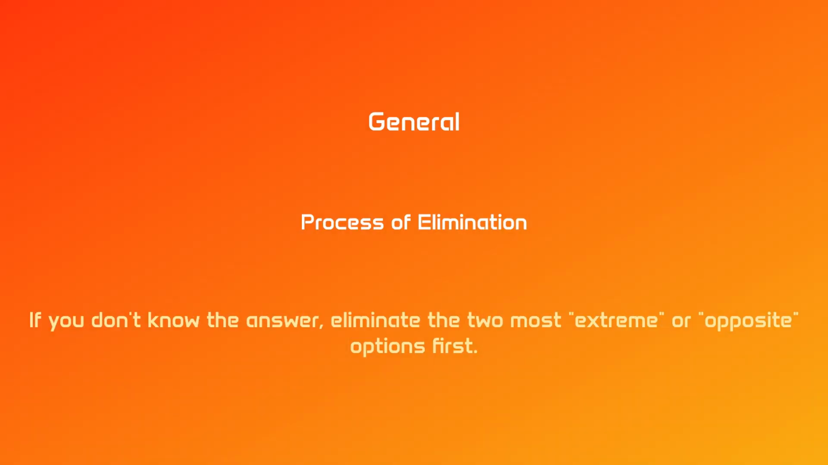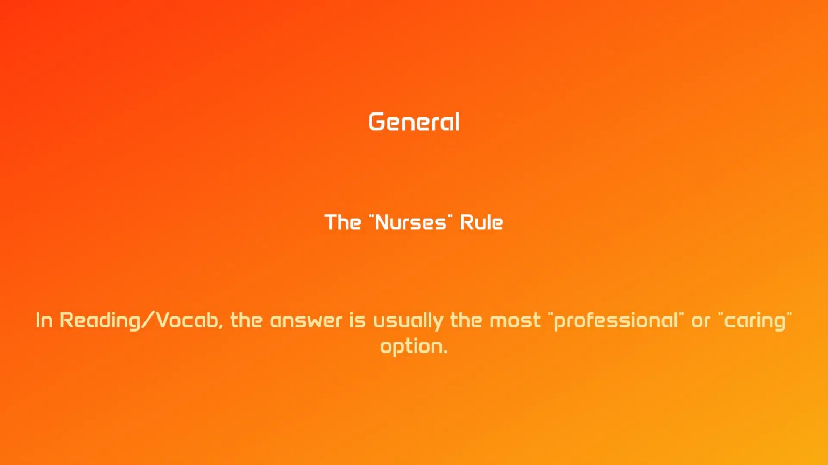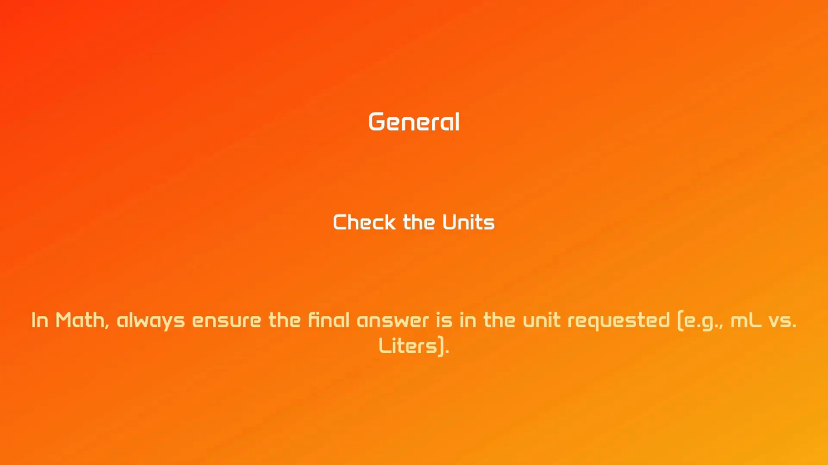General process of elimination. If you don't know the answer, eliminate the two most extreme or opposite options first. General, read the last sentence first. In long word problems, the actual question is usually the very last sentence. General. The nurse's rule in reading vocab, the answer is usually the most professional or caring option. General, check the units. In math, always ensure the final answer is in the unit requested, e.g., mL versus liters.